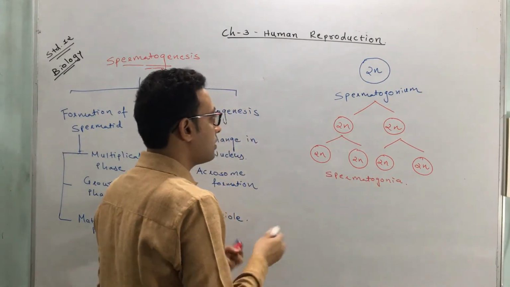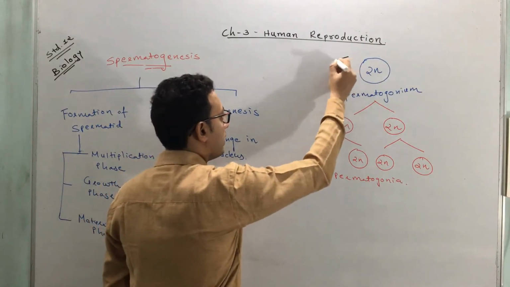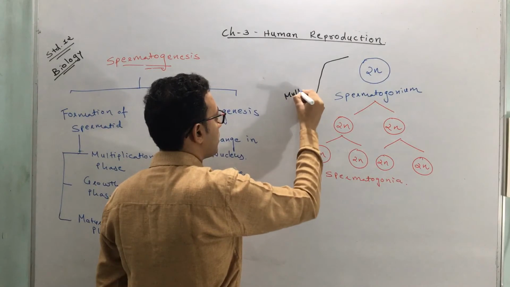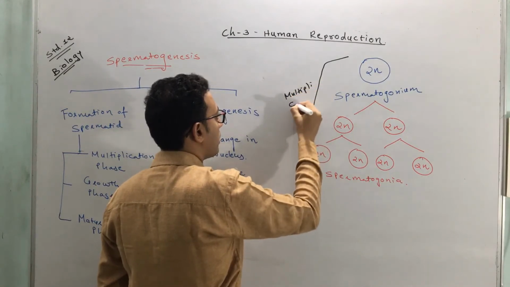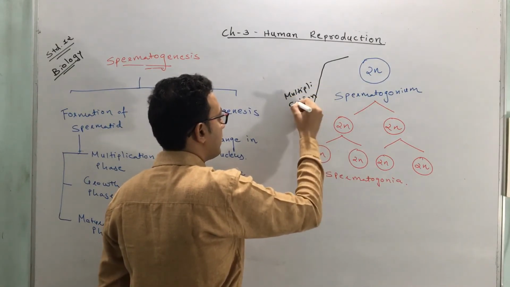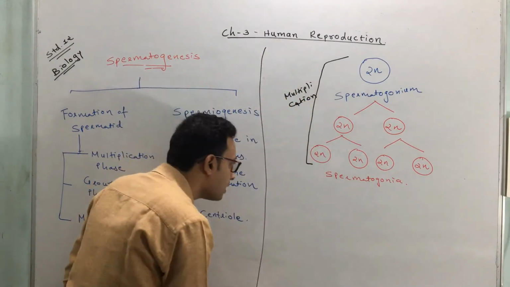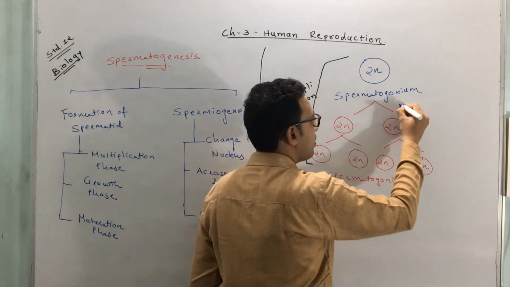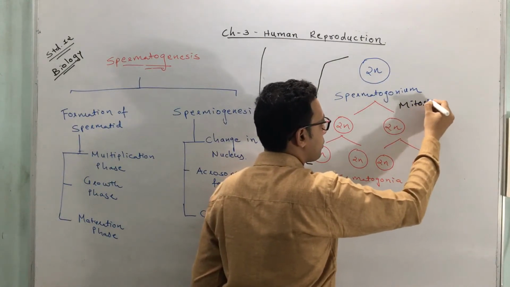This phase is called the multiplication phase. Here the spermatogonia multiply repetitively by a process called mitosis.